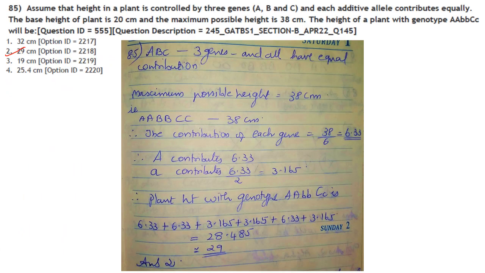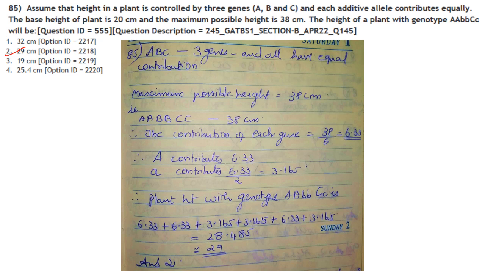Next one. Assume that height in a plant is controlled by 3 genes A, B and C, and each additive allele contributes equally. The base height of the plant is 20 cm and the maximum possible height is 38 cm. The height of a plant with the genotype A, small b, capital C, small c will be.